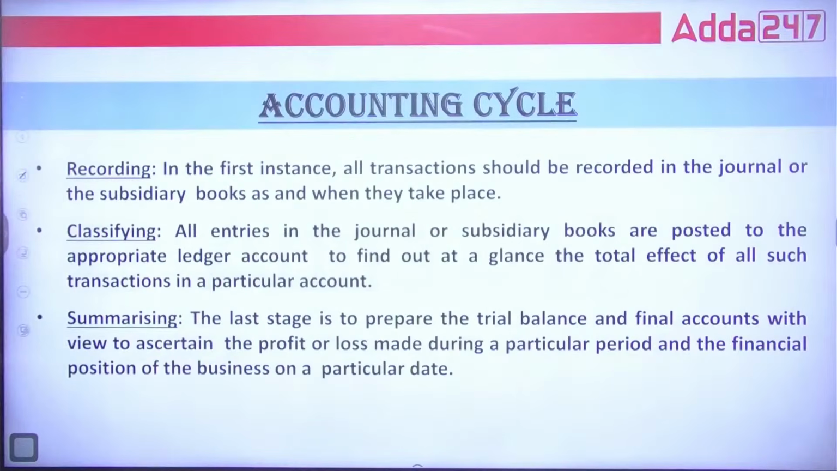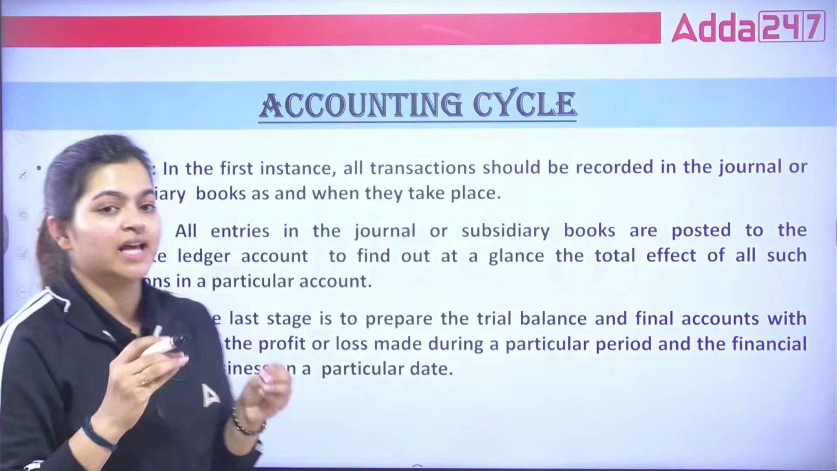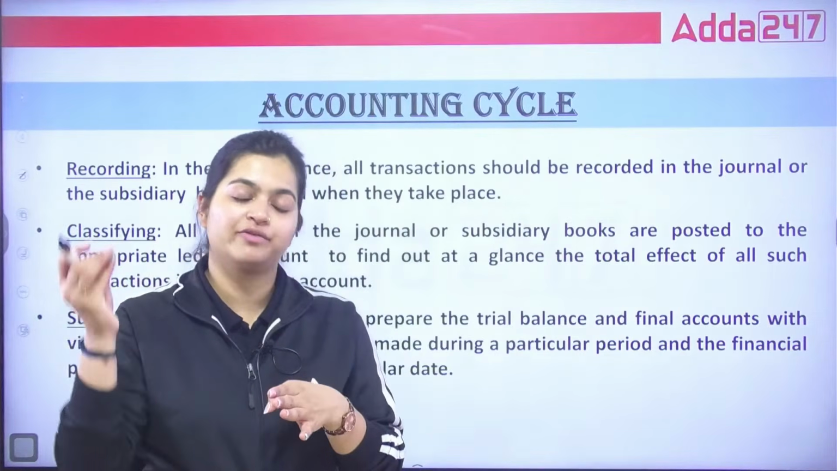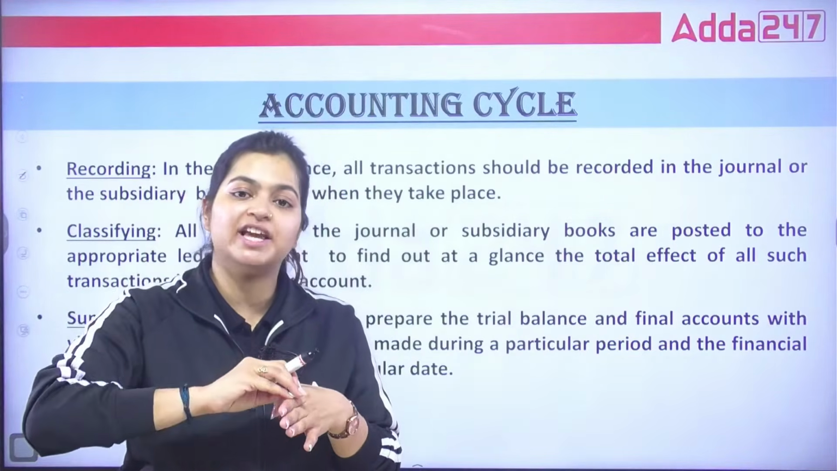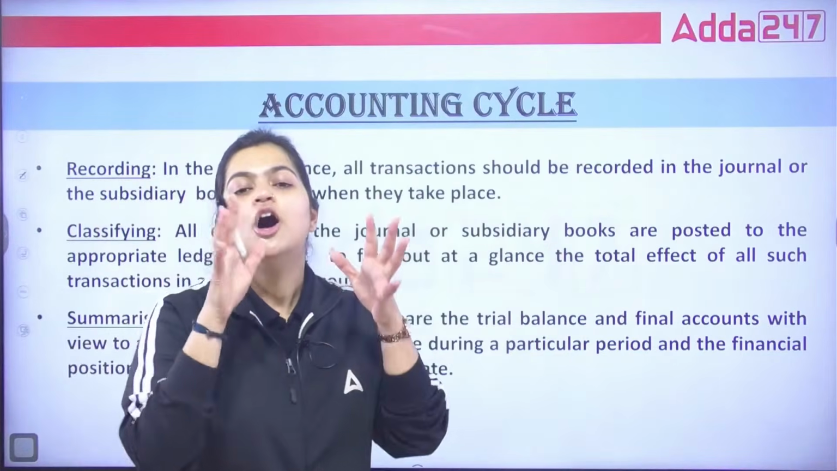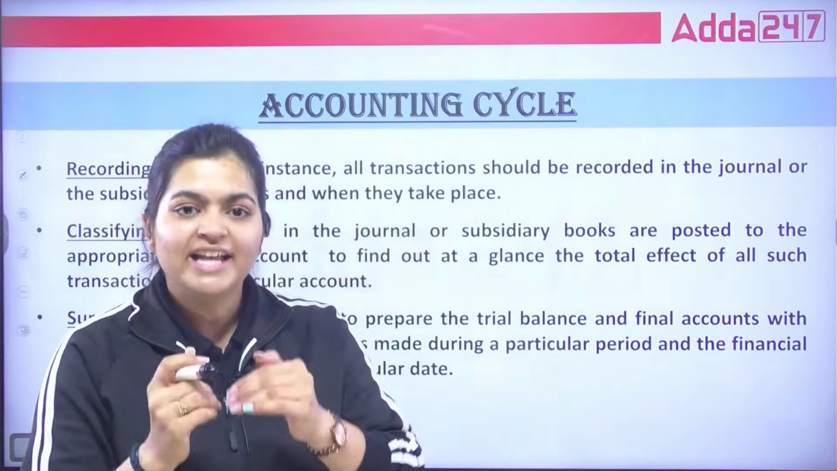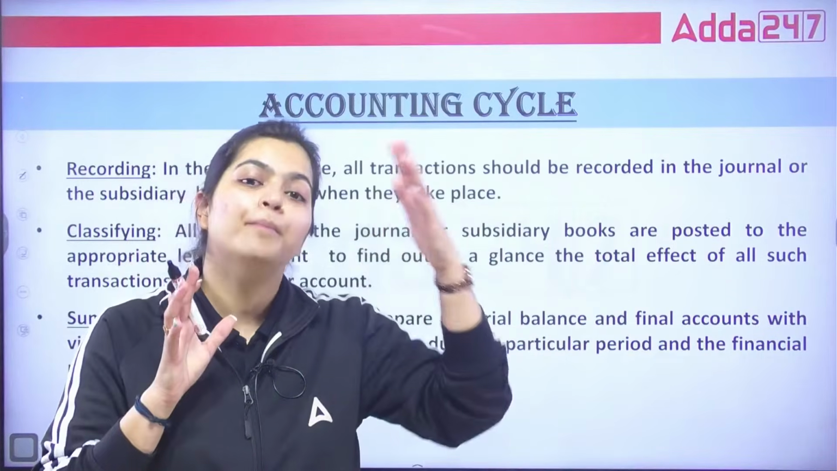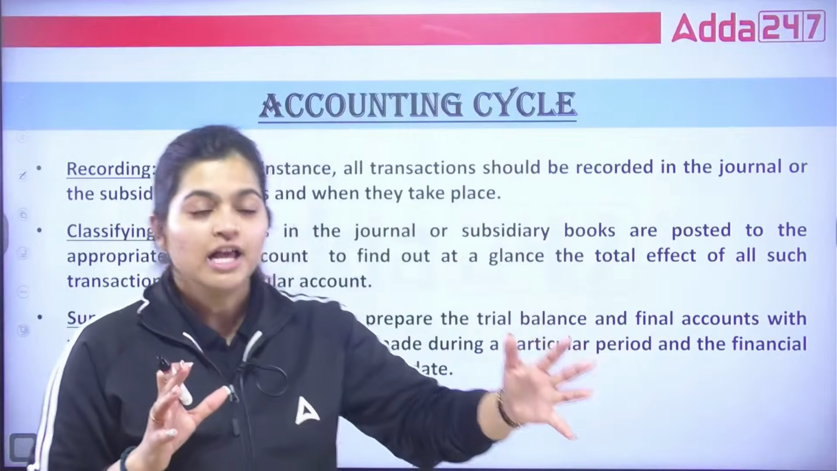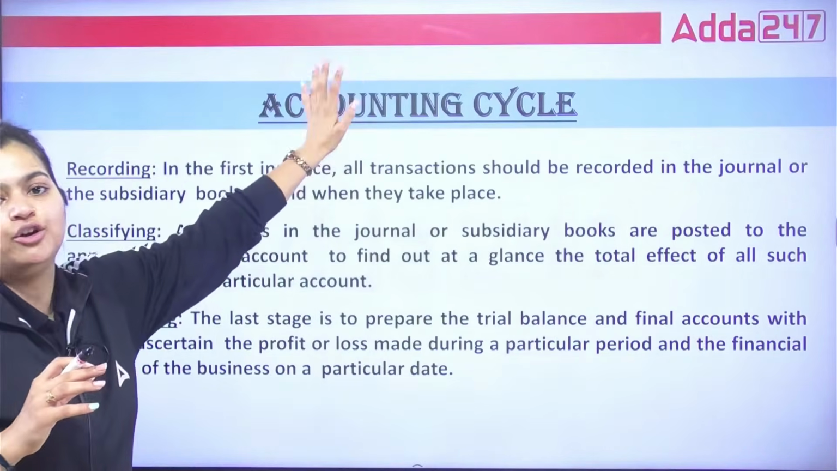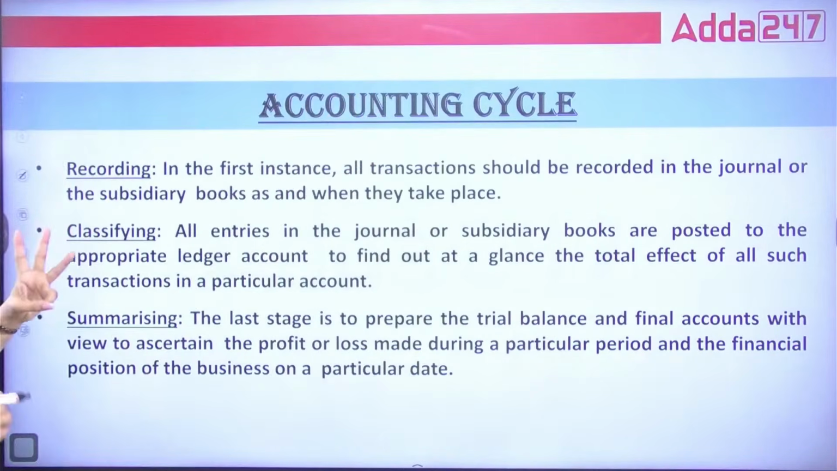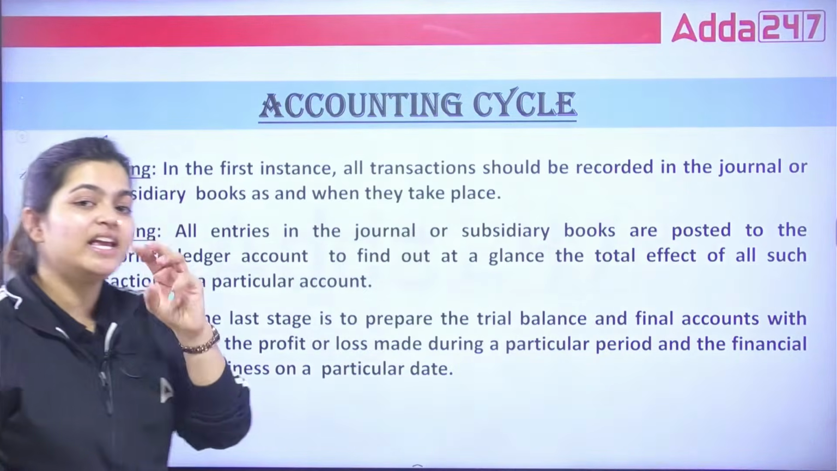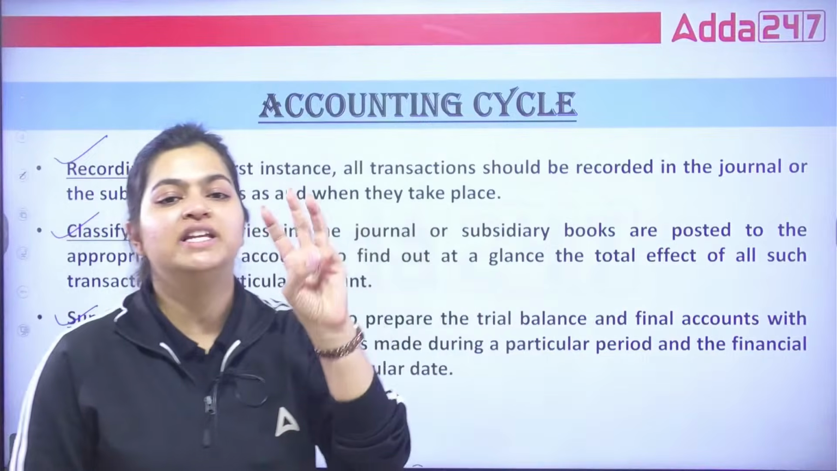Chaliye. Now we have the accounting cycle. So accounting is where you are going to record, classify and summarize things, only when it is in the nature of monetary value. Correct. So we have the cycle of accounting that is divided into three: recording, classifying and summarizing. As you can see, in the accounting definition also we have seen these three terms.